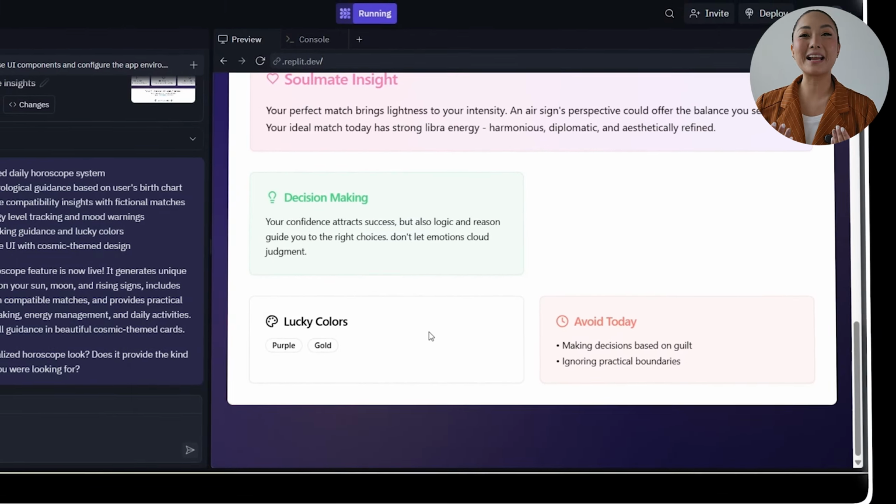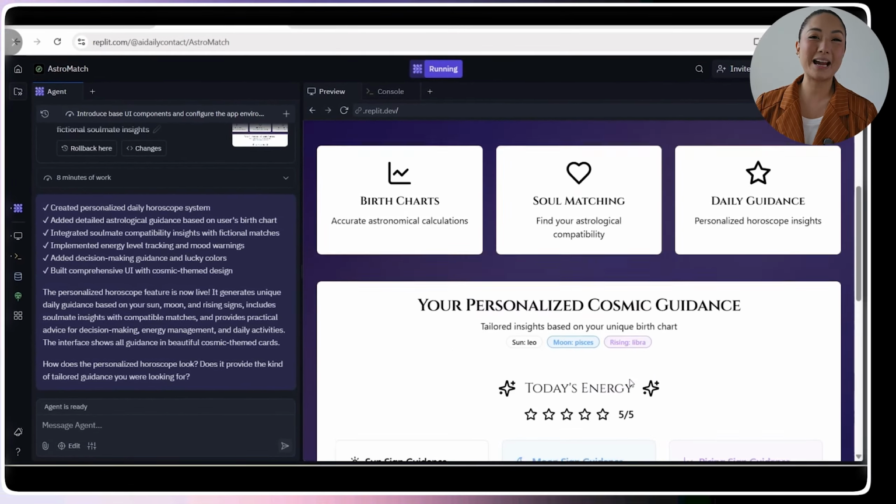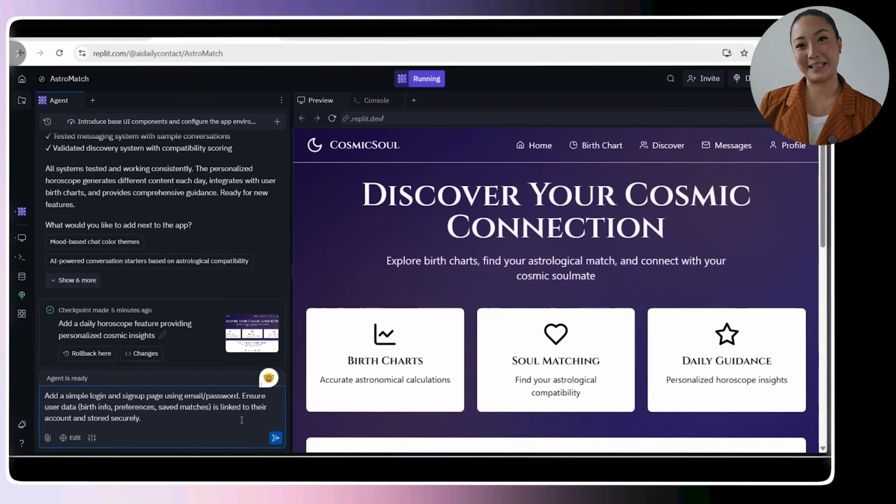So right now, the app's starting to feel more personal. But without user accounts, nothing will stick. Saved charts, preferences, matches, all of it needs to be tied into an identity. So now it's time to build the login and sign-up system. Here's the prompt that I'm going to use to get that in place.